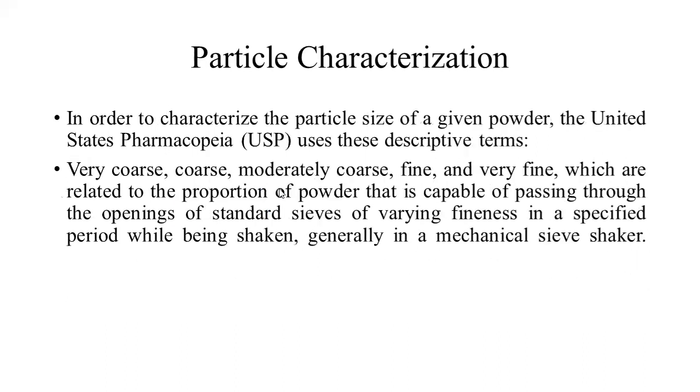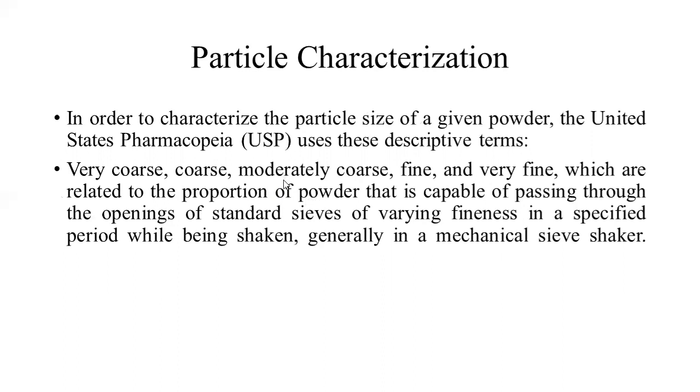In order to characterize the particle size of a given powder, the United States Pharmacopoeia, USP, uses descriptive terms, and from these terms we characterize powders as very coarse, moderately coarse, fine, and very fine. These are related to the proportion of powder that is capable of passing through the opening of a standard sieve of varying fineness in a specified period while being shaken, generally in a mechanical sieve shaker.